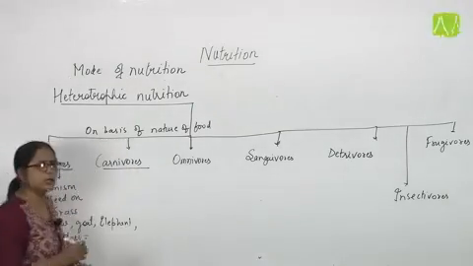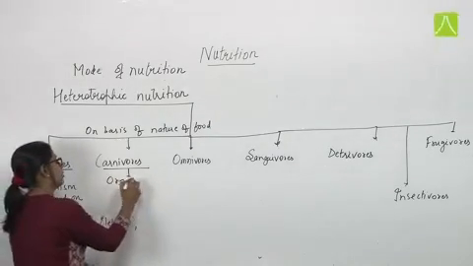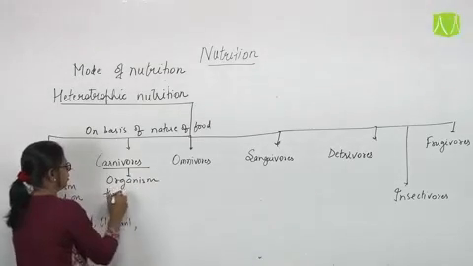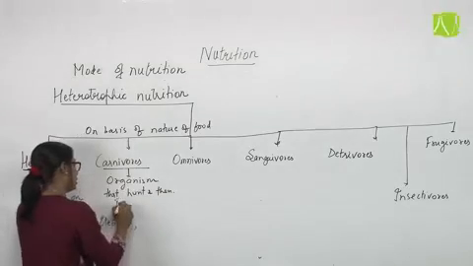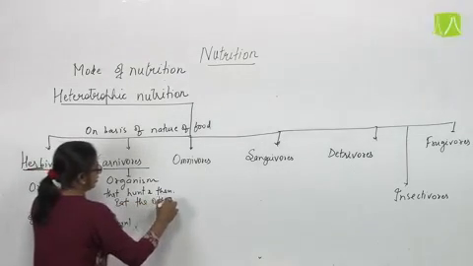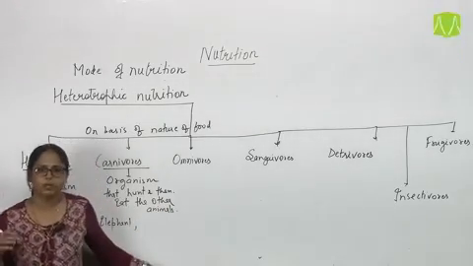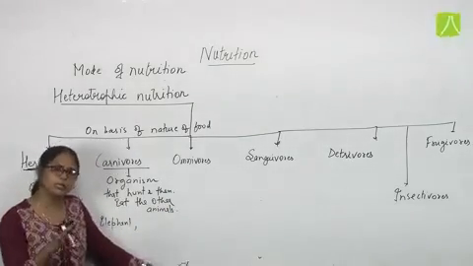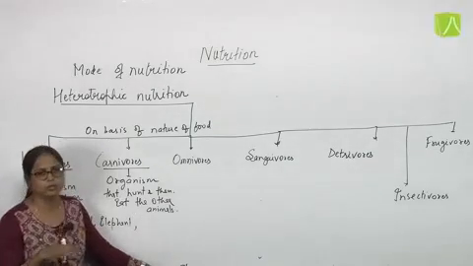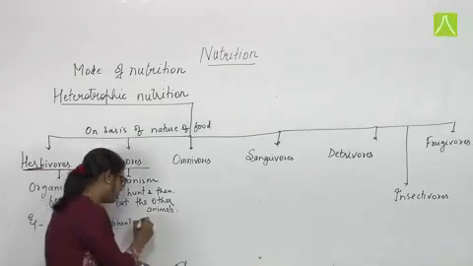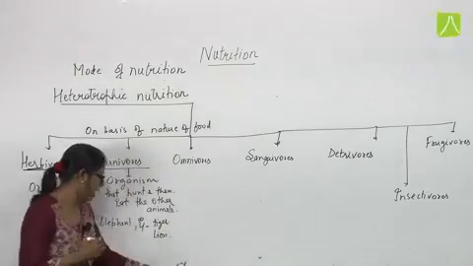Second, carnivorous. Carnivorous means the organisms that hunt and then eat other animals. Here the carnivorous are the animals which kill other animals and then eat them. So this is a type of nutrition that is carnivorous. It includes tiger, lion, and also so many others.